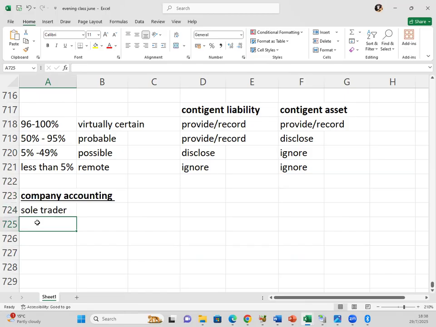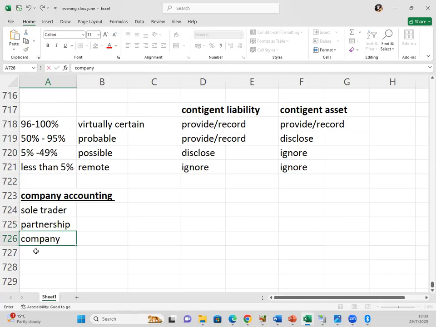Then besides being a sole trader, we can also run the business as a partnership. Then besides being a partnership, you can also run the business as a company.